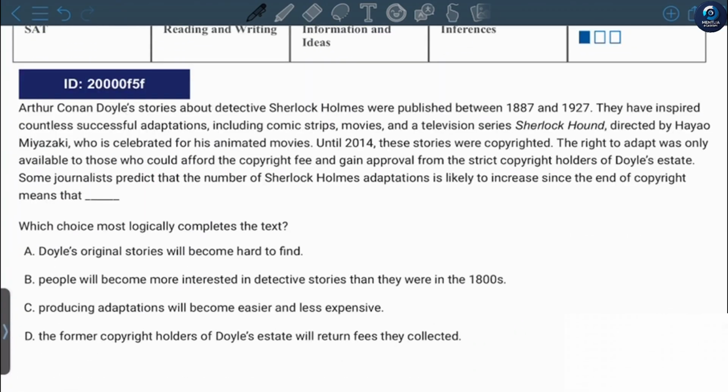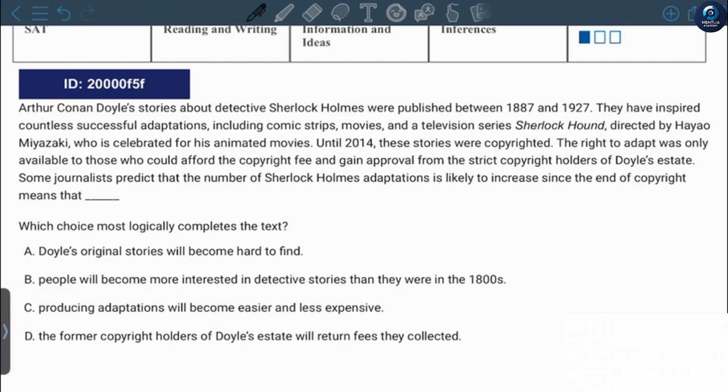Arthur Conan Doyle's stories about Detective Sherlock Holmes were published between 1887 and 1927. They have inspired countless successful adaptations, including comic strips, movies, and a television series, Sherlock Holmes, directed by Hayao Miyazaki, who is celebrated for his animated movies. Until 2014, these stories were copyrighted. The right to adapt was only available to those who could afford the copyright fee and gain approval from the strict copyright holders of Doyle's estate.